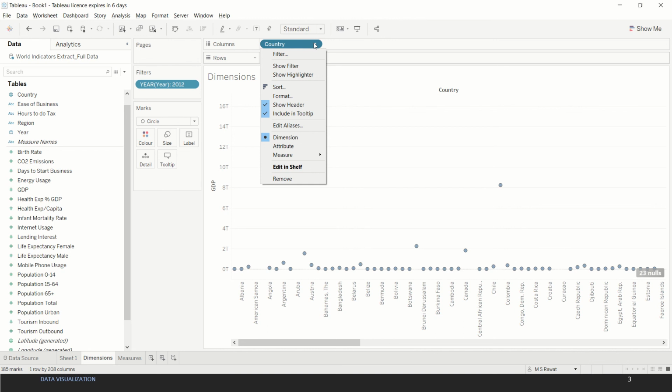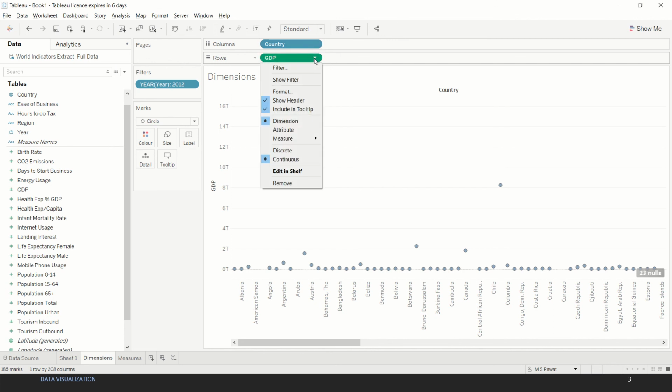Now that field cannot be continuous, so that's why we will not get an option of changing this field over here. GDP on the other hand is a number, but if for specific reasons we want to convert it to discrete, we can do it. That's why we get the option of both discrete and continuous. So we have to very wisely select a data type as a dimension or measure, and secondly we have to again see whether converting them into discrete or continuous makes sense for our data visualization.